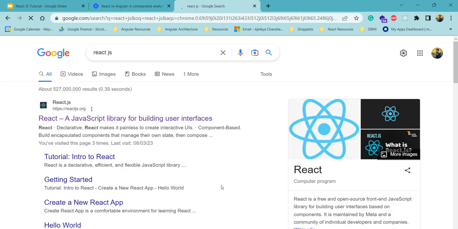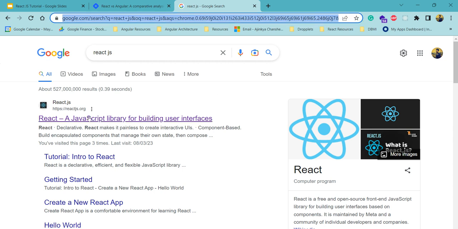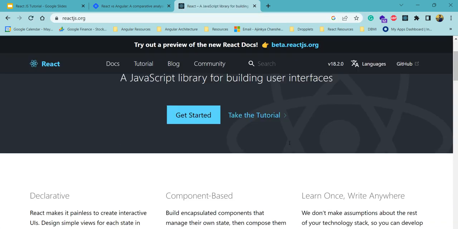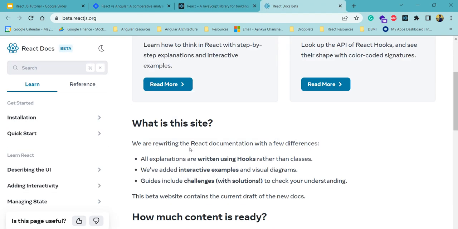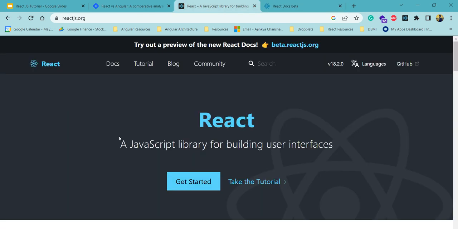You can learn React.js from the official documentation, and for that you just need to search React.js and select the first link, and this is how it looks. This is reactjs.org, the official website, and they have another portal for the official documentation. As we can see, this is the shortest definition of React: React is a JavaScript library for building user interfaces.